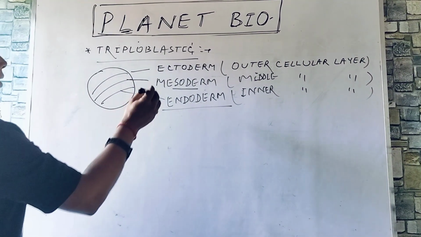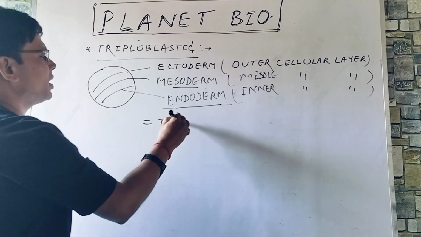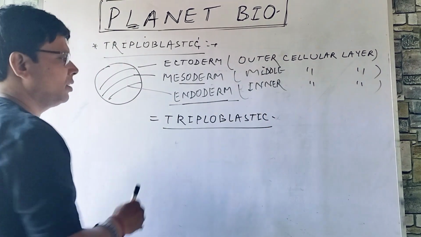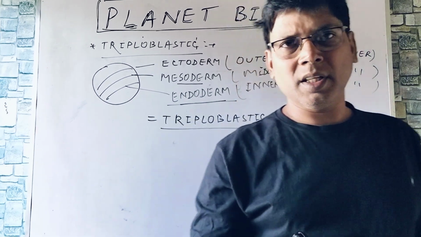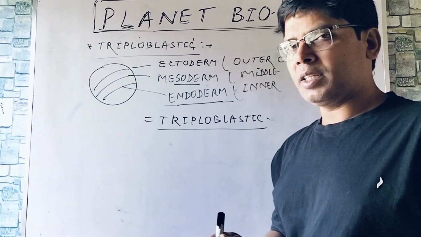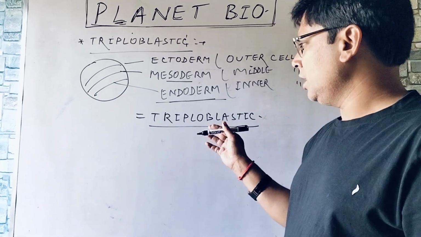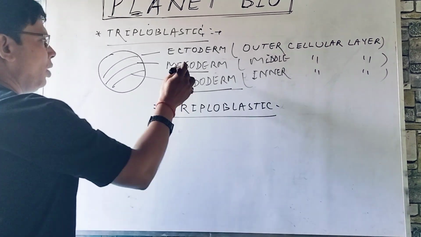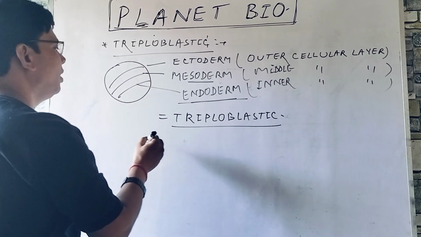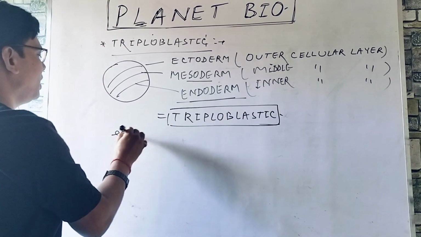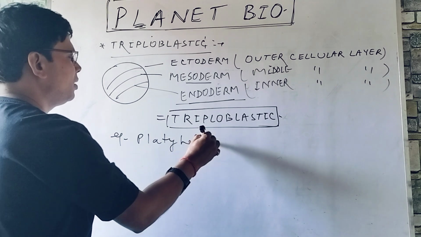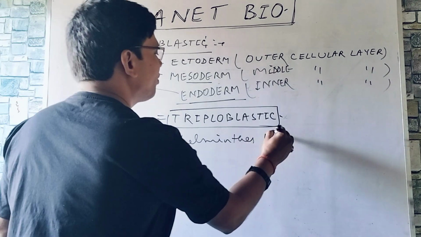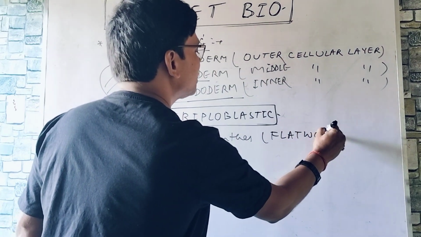Now, three germ layers are present, so the condition is going to be triploblastic. And the triploblastic condition first appears in phylum Platyhelminthes, that is, flatworms, and it goes up to Chordata. So triploblastic means containing all the three germ layers, ectoderm, mesoderm, endoderm. Triploblastic condition first appeared in Platyhelminthes, commonly called flatworms.